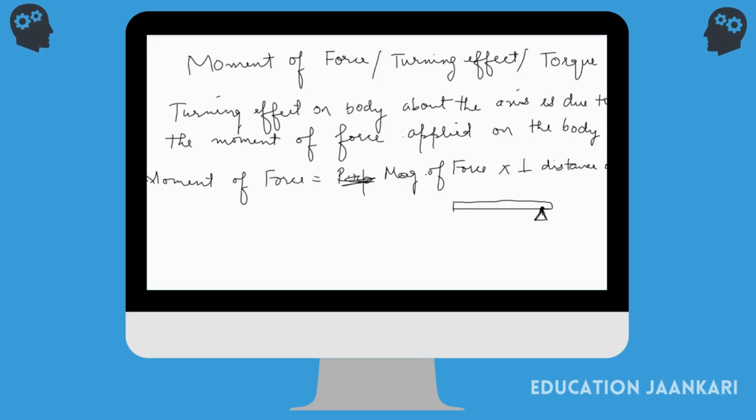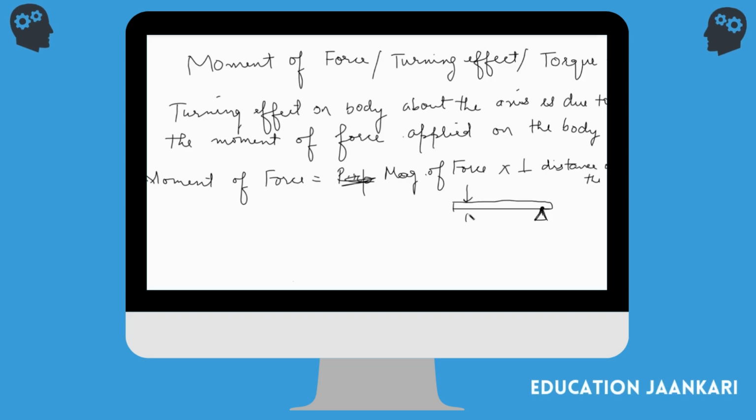So if I want to find the moment of force, first of all I need to know the magnitude of force, with what strength I am applying the force. And the second thing is the distance, from the pivotal point to the point where you're applying this force.